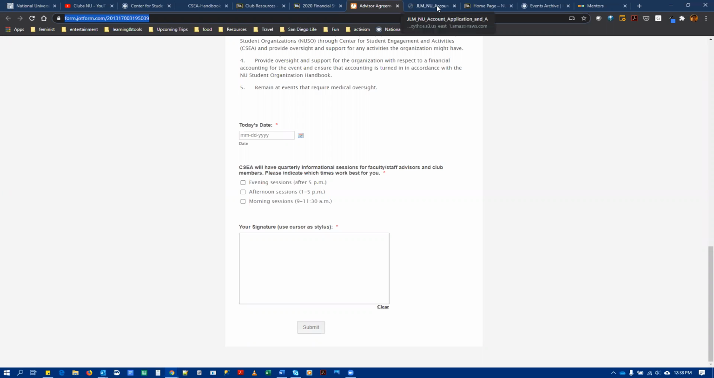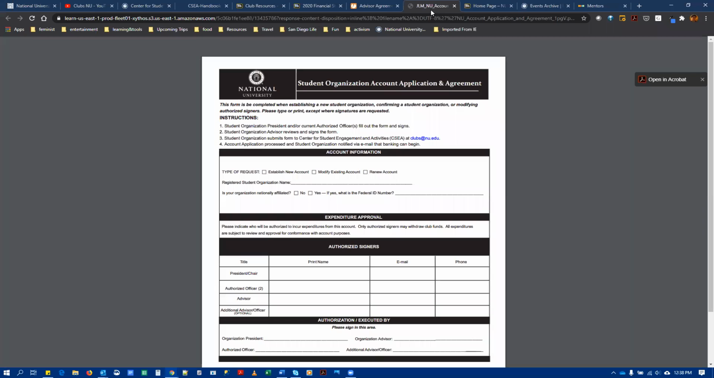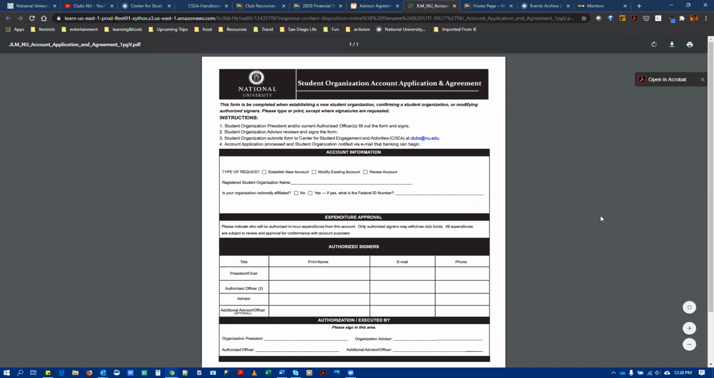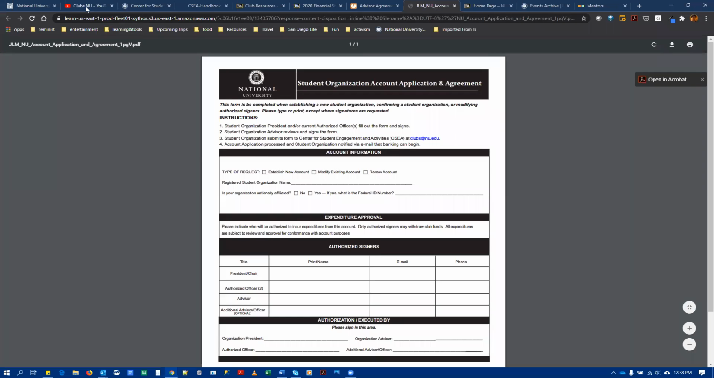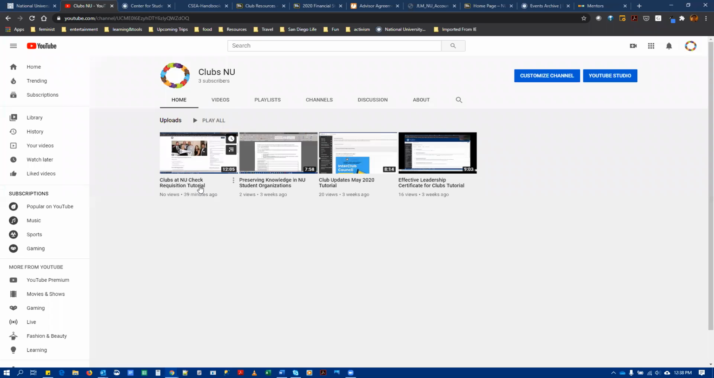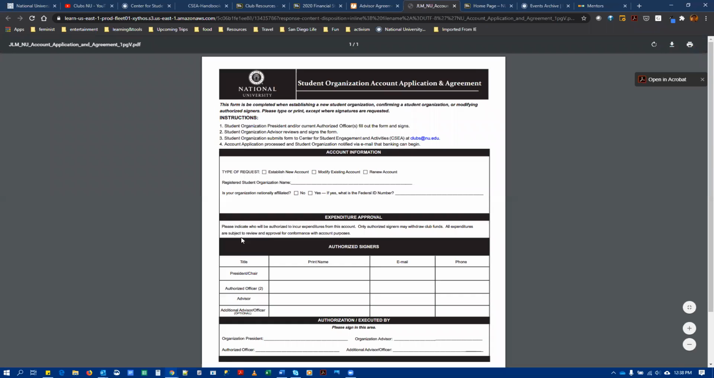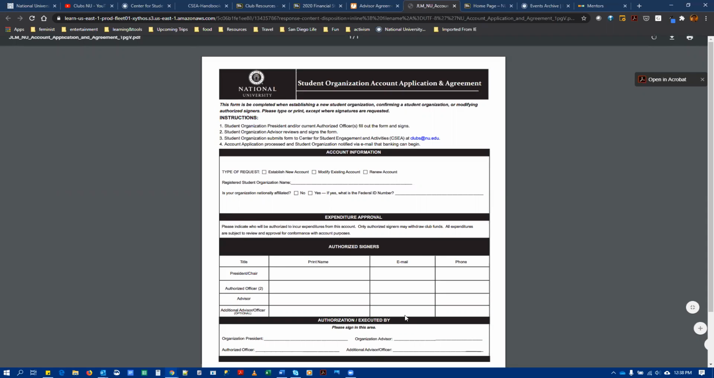When you sign on as a new faculty staff advisor, you will also be asked to submit an updated account application and agreement form. We get into this form in much greater detail in the Clubs at NU Check Requisition tutorial, which has a detailed description of how to fill it out. This form lists all persons who are authorized to sign off on club expenditures, including student officers and advisors. Obviously, if the advisors change, we need an updated copy of this form. This helps make sure that we are releasing funds appropriately from your student organization's account.